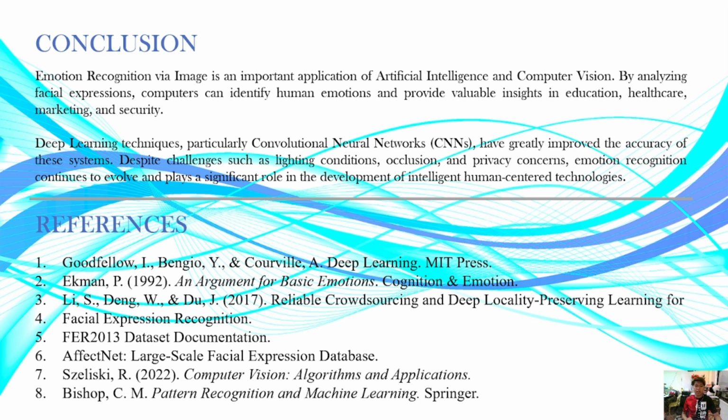So the deep learning techniques, particularly convolutional neural networks or CNN, have greatly improved the accuracy of the system. Despite challenges such as lighting conditions, occlusions, and privacy concerns, emotion recognition continues to evolve and play a significant role in the development of intelligent human-centered technology. Okay, so that's it for my report for today on emotion recognition via image.